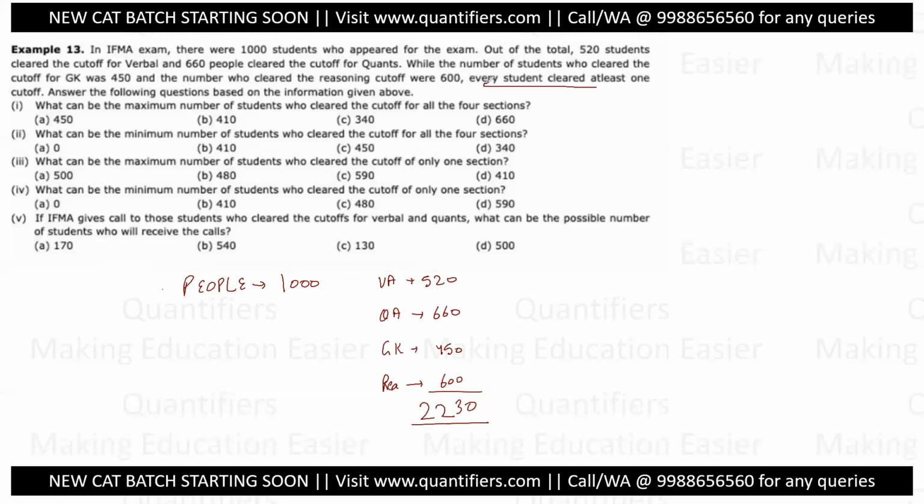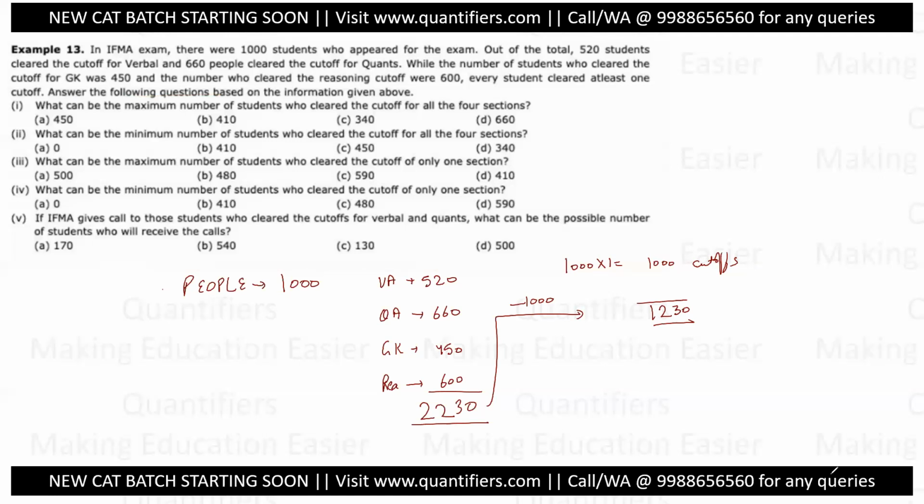It is given to me that every student has cleared at least one cutoff. So all these 1,000 people already have one cutoff clear. So basically 1,000 likings or 1,000 cutoffs are distributed. So out of 2230, 1,000 are done. So the remaining are 1230. कितने कट ऑफ बचे हैं हमारे पास?